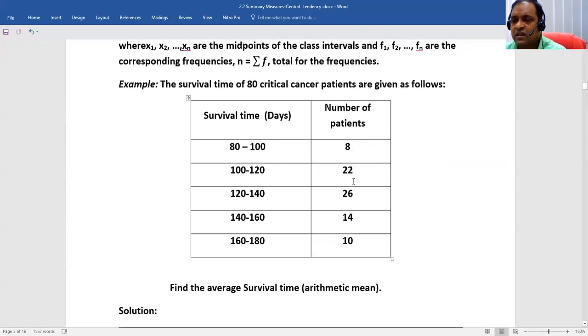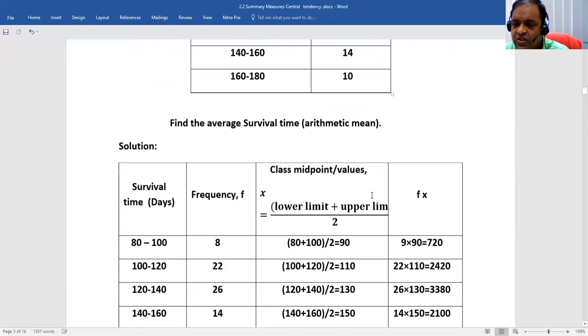So this is the survival time of 80 cancer patients. From 80 to 100, how many patients? 8 patients. From 100 to 120, 22 patients. So this is the data of cancer patients. They survive after detecting cancer, in number of days. From here, how can we find the arithmetic mean or simply mean? So this is the grouped data. So let us see the solution.